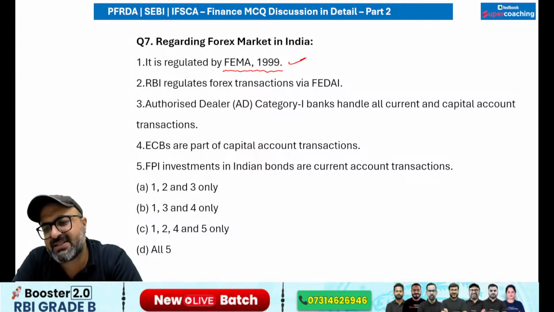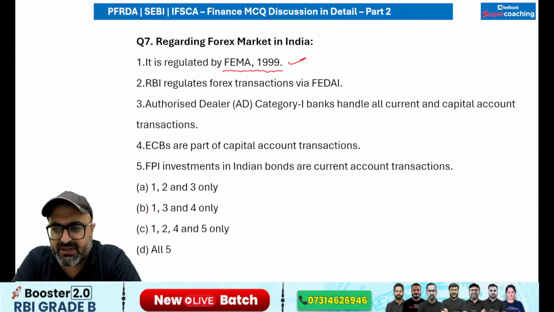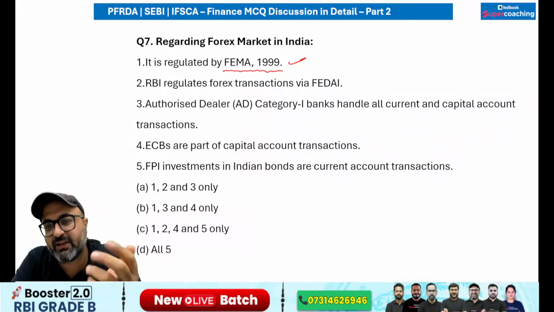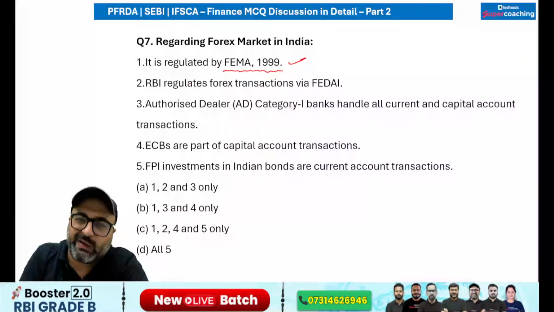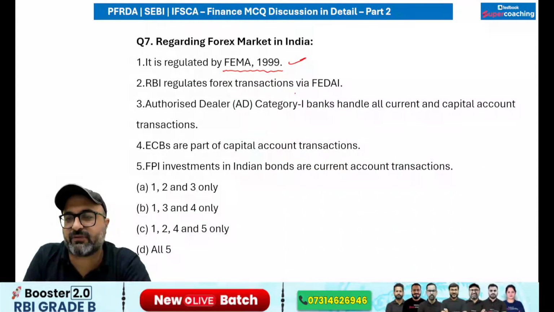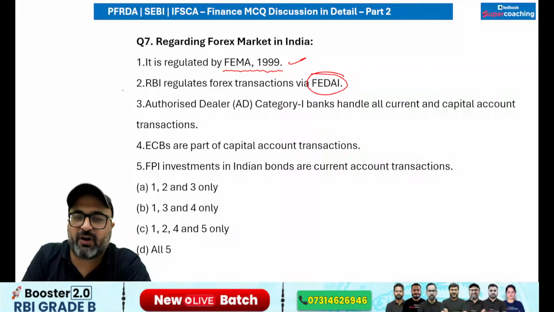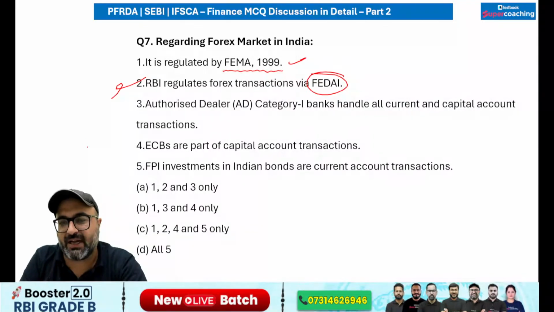It is basically a self-regulatory body of authorized dealers in foreign exchange, and commercial banks, foreign banks, financial institutes authorized by RBI to deal in Forex are the members of this particular organization. So this is not a regulator. RBI regulates Forex transaction via Foreign Exchange Management Act. So that would be correct.